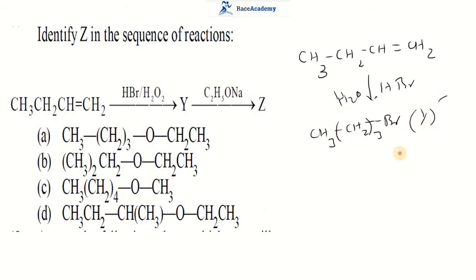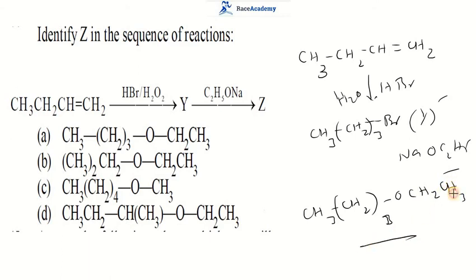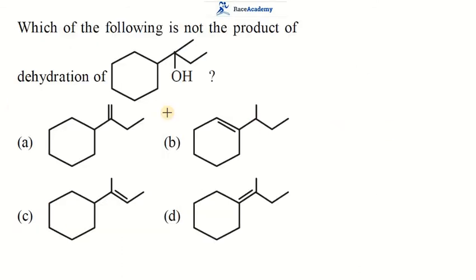If it is treated with sodium ethoxide, then our product will be CH3, CH2 thrice, O, CH2, CH3. So I am writing C2H5 as CH2CH3. So what is the right option for this question? The first option is the right option for this question. Okay, let us move to the next one.